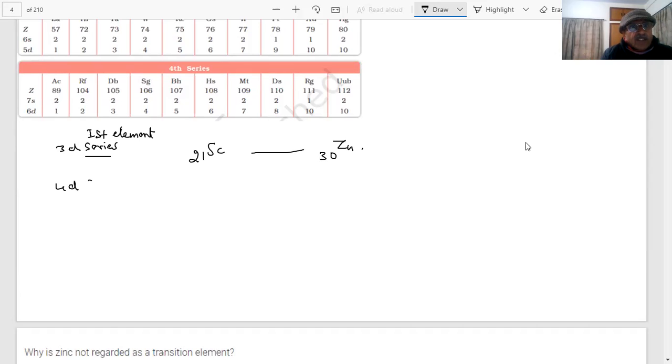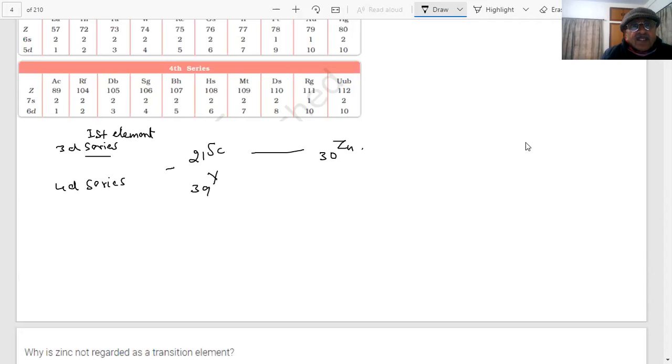If I say the 4d series, which element does it start from? It starts at Y, yttrium, 39.